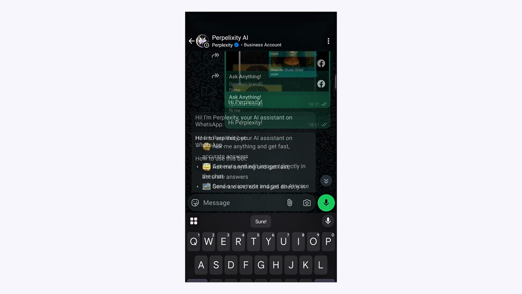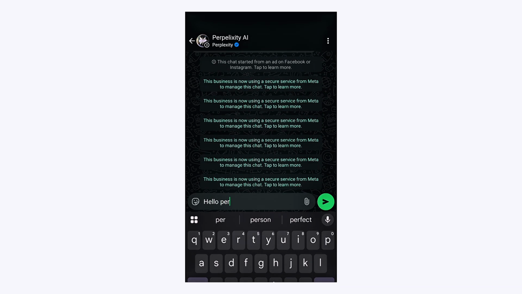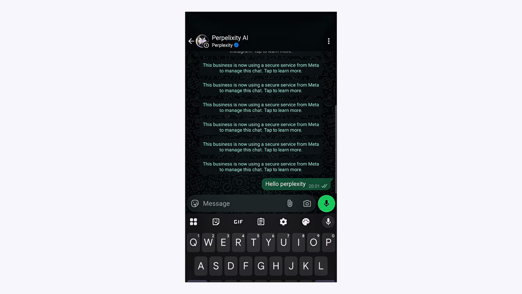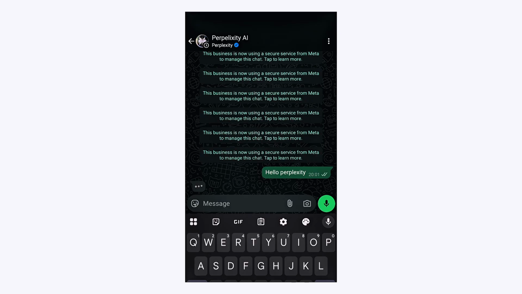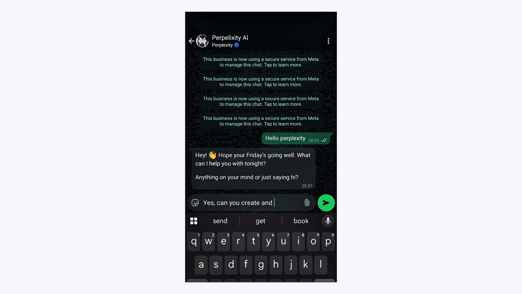I already prompted it before, and that's why you can see a previous chat between me and the AI. So now for a fresh start, you can just say hello or just ask anything, Perplexity, to be sure, and then it responds to you.